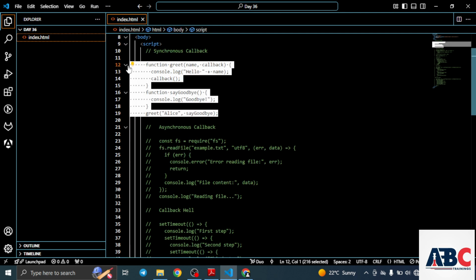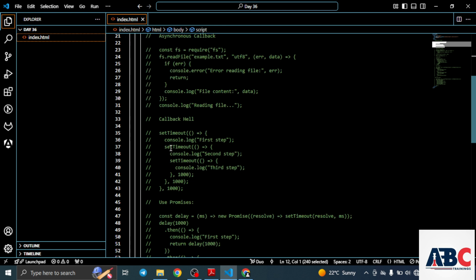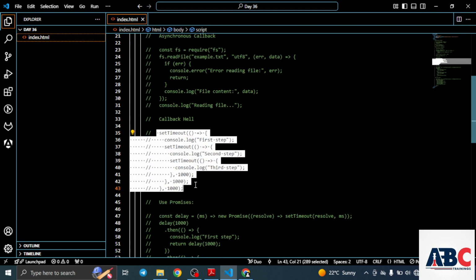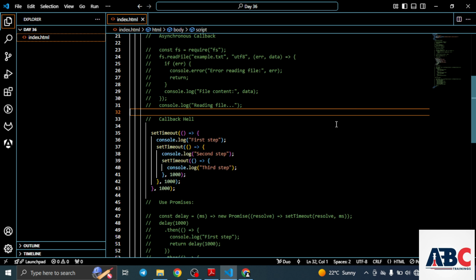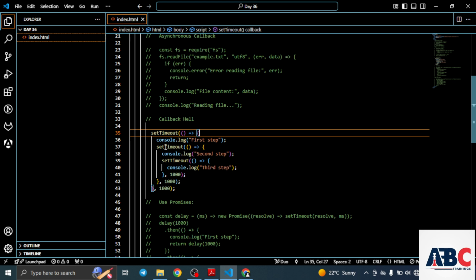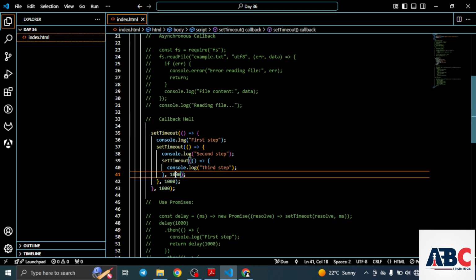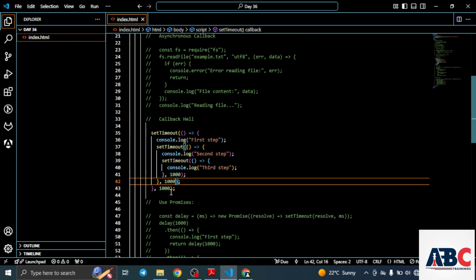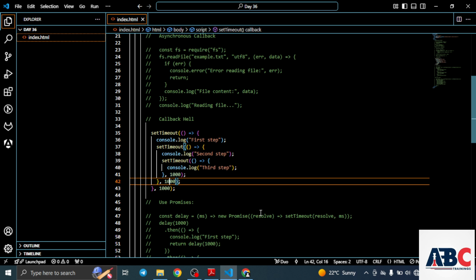For that, first we are going to comment out the asynchronous part. Now we have setTimeout. This is the function setTimeout, and inside the setTimeout function, step 1, step 2, and we are calling it with 1000 milliseconds, which is 1 second. Here we can go to the browser also. First step, second step, third step. We are getting them at 1 second differences. We have mentioned it here also.